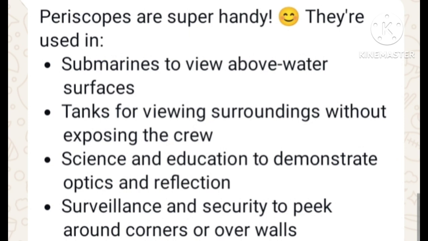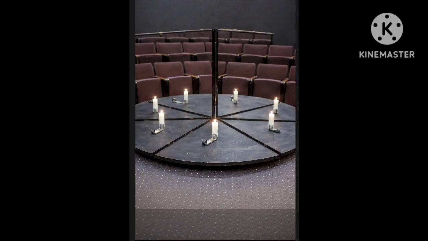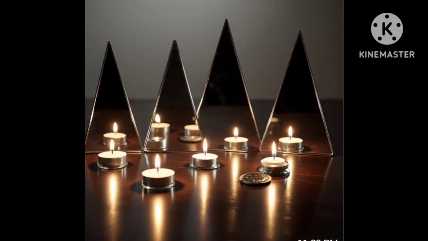Next, multiple images. A plane mirror forms only a single image of an object. What happens if two plane mirrors are used in combination? Let us see. Take two plane mirrors, set them at right angles to each other with their edges touching, and hinge them. You can use tape or gum. Place a coin in between the mirrors. How many images of the coin do you see?